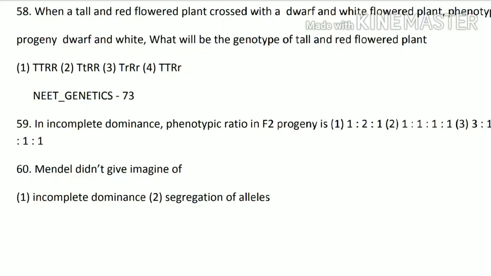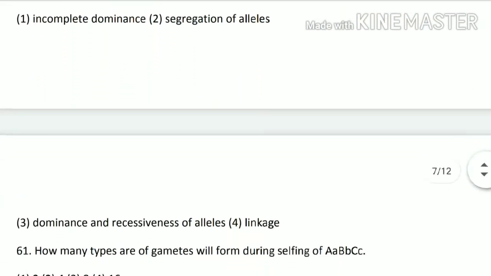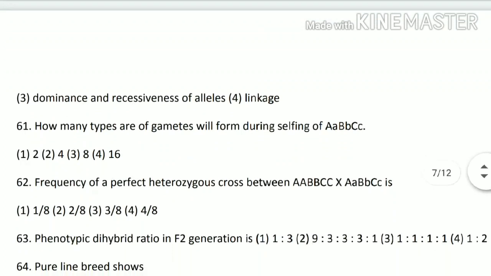Next, 60th question. Mendel didn't give imagine of incomplete dominance, segregation of alleles, dominance and recessiveness of alleles or linkage. So Mendel didn't give anything about the linkage, इसलिए Mendel ने linkage के बारे में भी कुछ नहीं बताया था. Next, 61st question. How many types are of gametes will form during selfing of this thing?